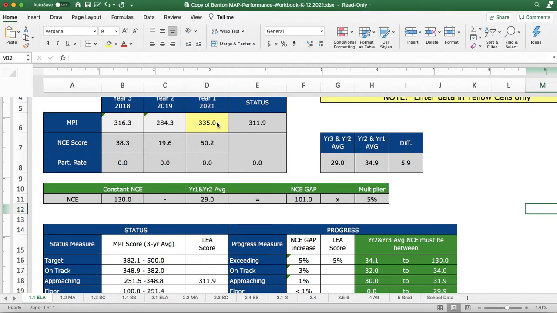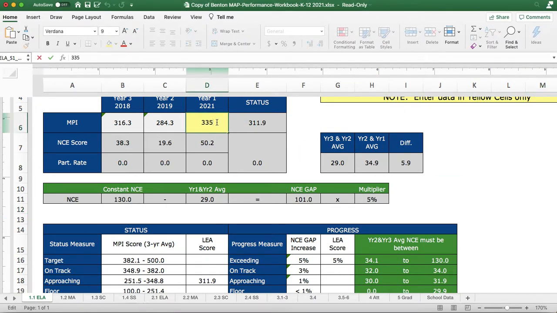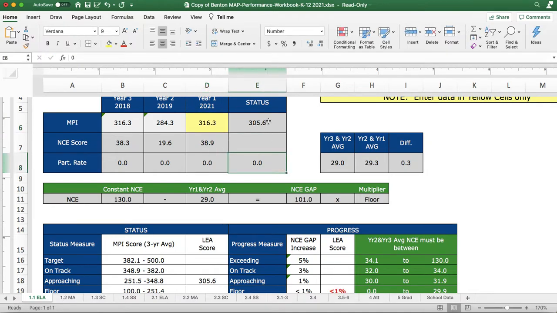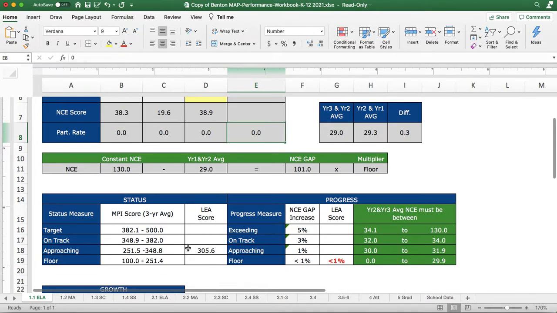So what you can do with this active yellow cell to set your SMART goal is put different values into the 2021 data cell that is yellow, and it will change your progress. For example, if I put the exact same value in this scorecard that was achieved in 2018, you can see that the 3-year rolling average becomes a 305. That lands in the approaching category in terms of status, and it achieves less than 1% gain in growth.